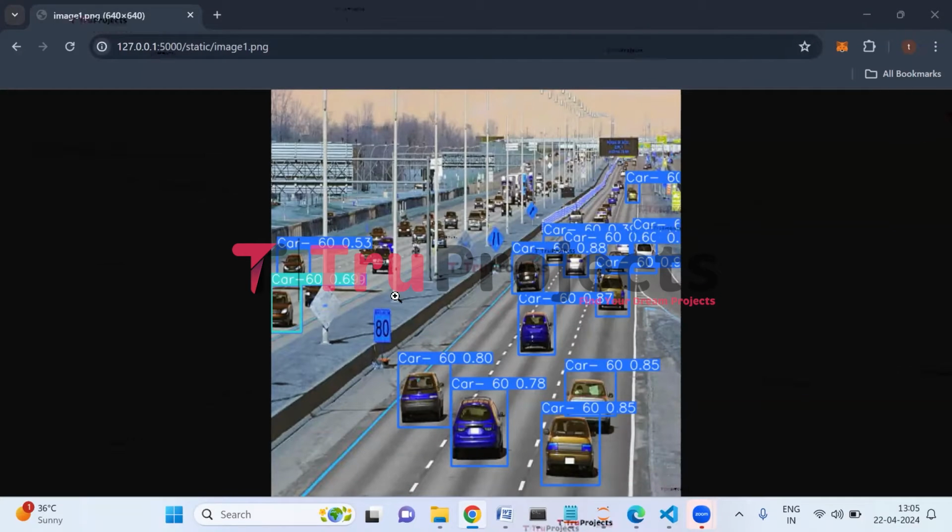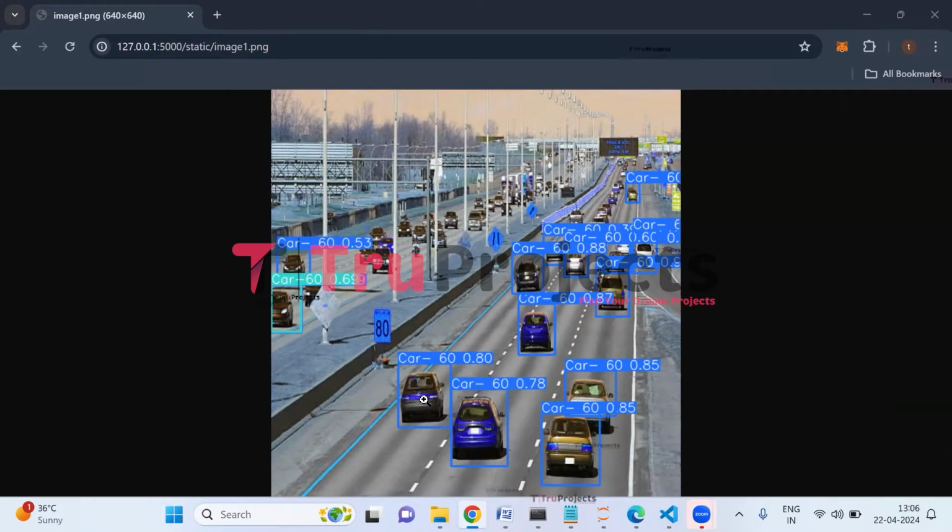So this is the image which we have uploaded, and here we can see that the application has detected the vehicles with the bounding boxes, and on top of the bounding box we can see the name of the vehicle along with the speed of the vehicle and the probability score.